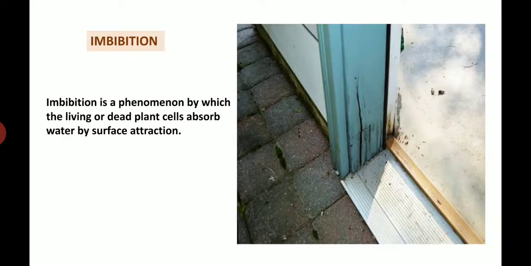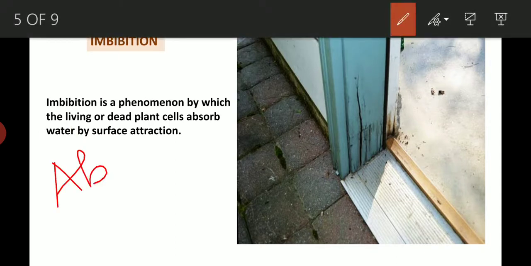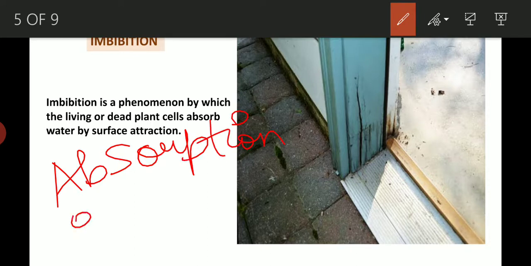Now, next we will read about imbibition. What is imbibition? Imbibition is the phenomenon by which either the living or the dead plant cells absorb water by surface attraction. That means here absorption of water takes place. Usually the substances which are made up of cellulose or proteins are hydrophilic.